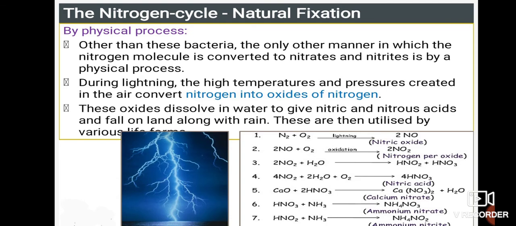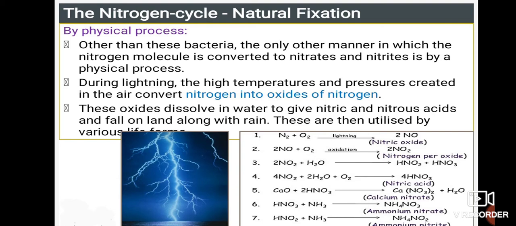The first one is physical fixation of nitrogen, which is a natural process. Other than these bacteria, the only other manner in which nitrogen molecule is converted into nitrates and nitrites is by a physical process. During lightning, the high temperatures and pressures created in the air convert nitrogen into oxides of nitrogen.